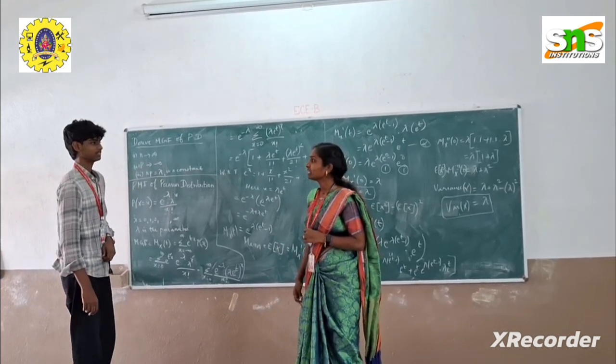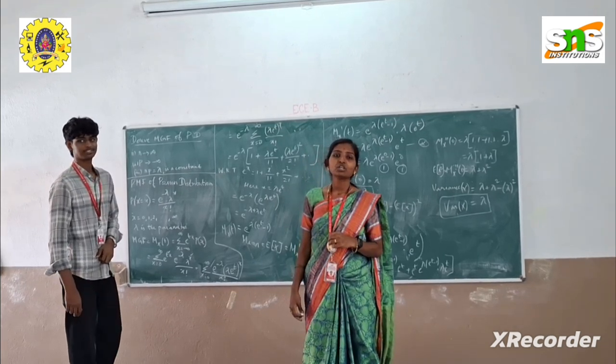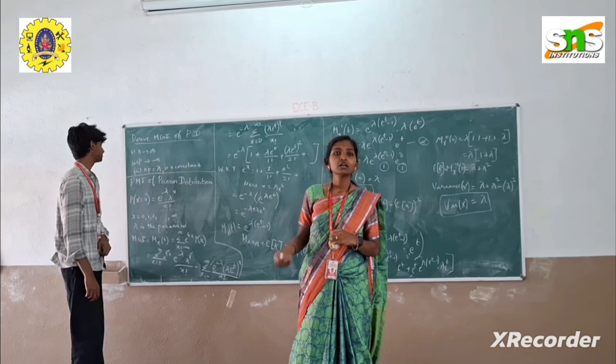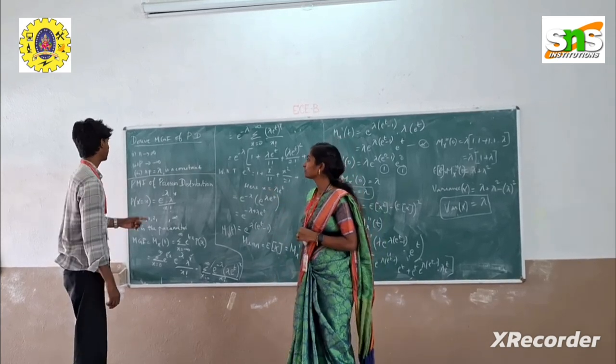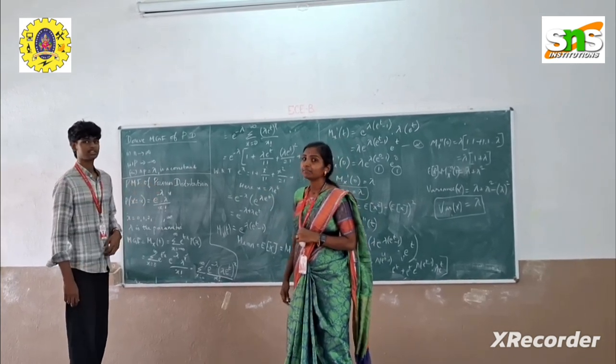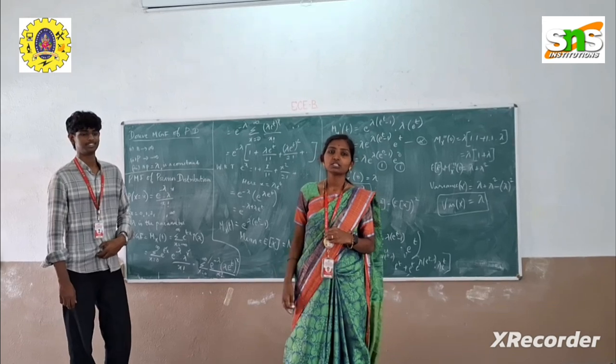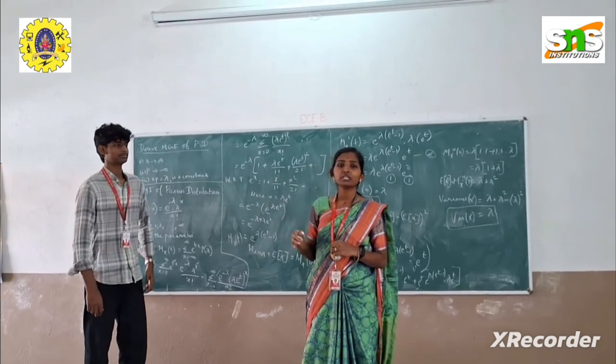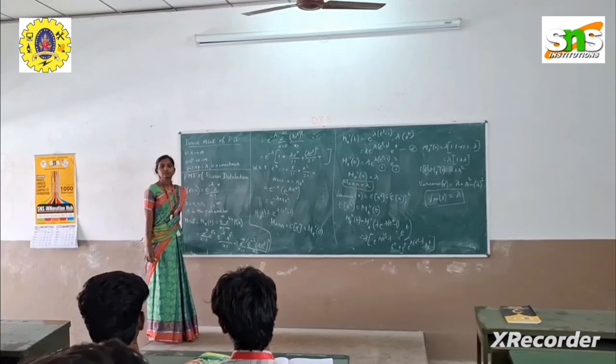What is p? p is the probability of success. When it is tending to an infinitely small value, we will go to the Poisson distribution. The third condition is np equal to lambda, which should be a constant. Whenever these three conditions are satisfied, we will take the binomial distribution to be a Poisson distribution.